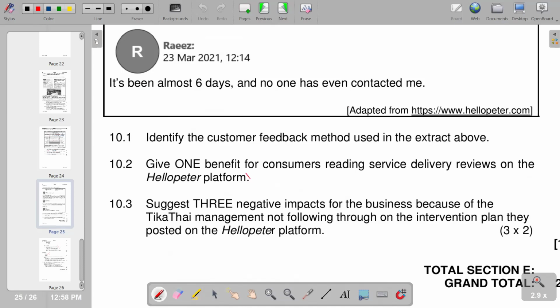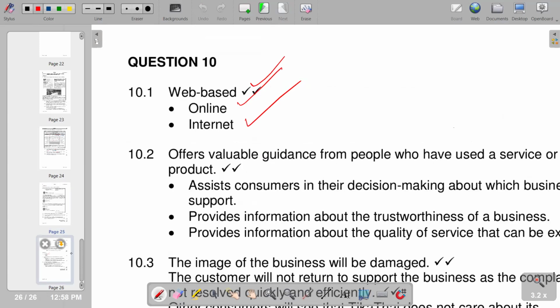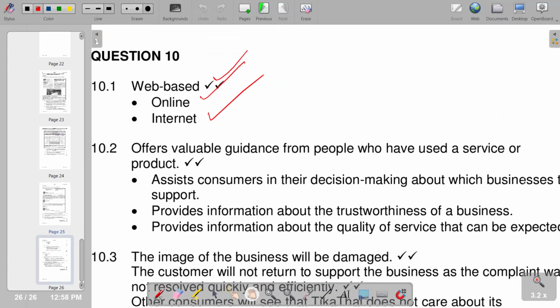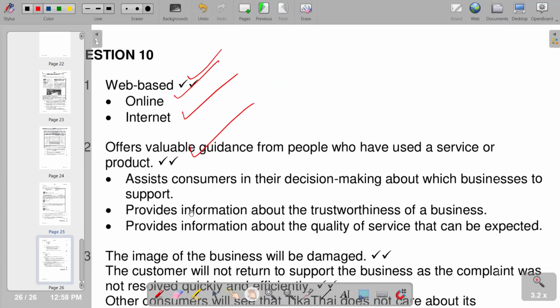So what are the benefits of using the Hello Peter platform? It offers valuable guidance for people who have used a service or product, assists consumers in their decision making about which businesses to support, and provides information about the trustworthiness of the business. So these are the points on my part.